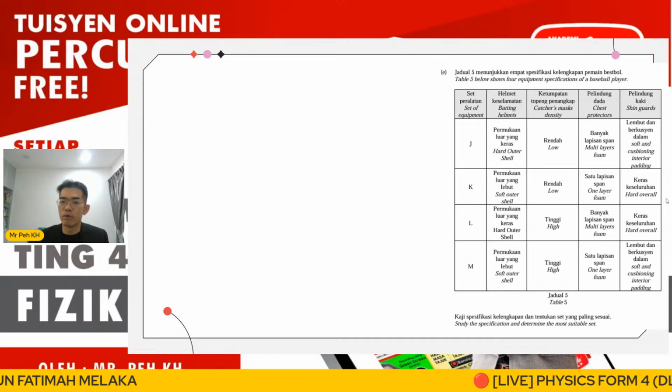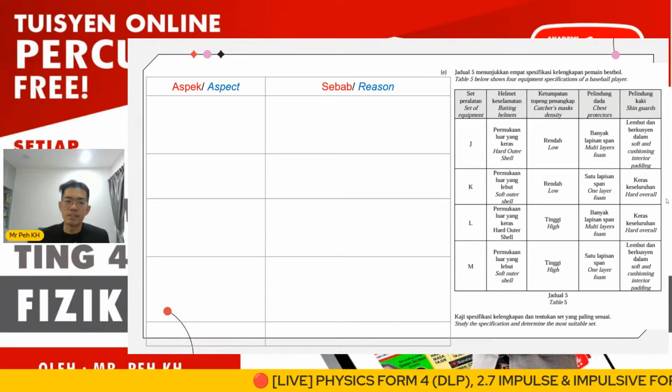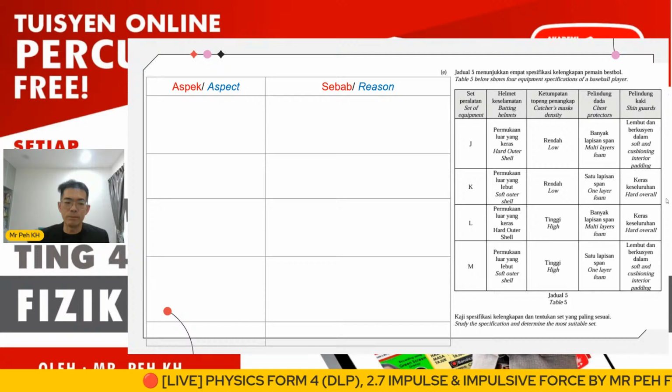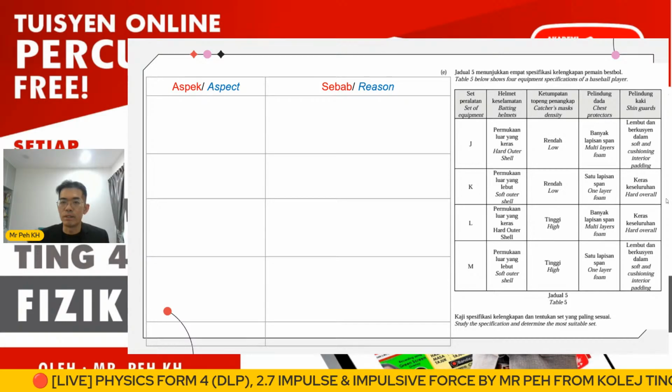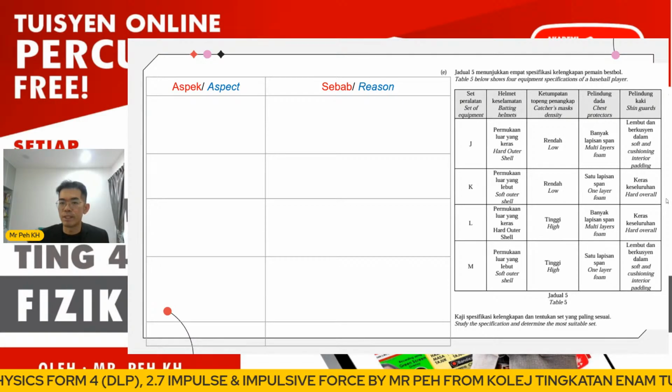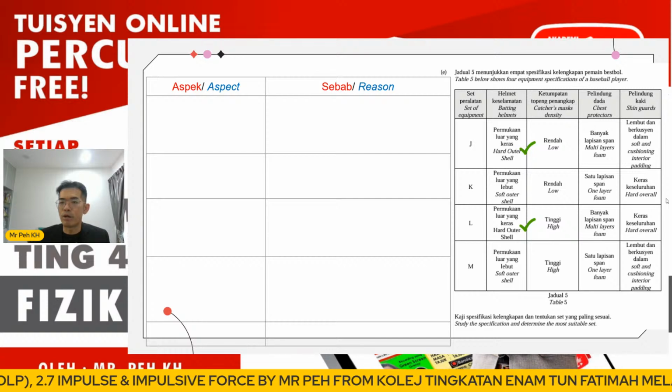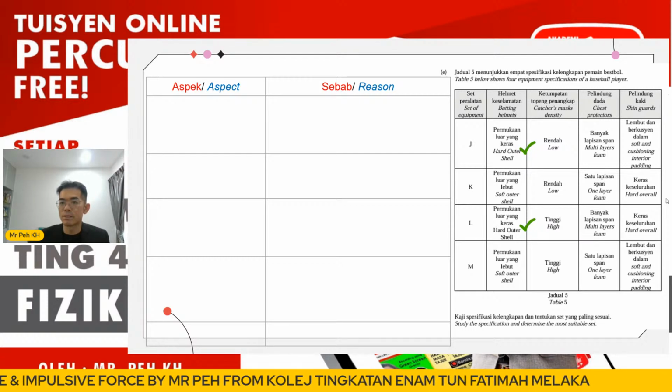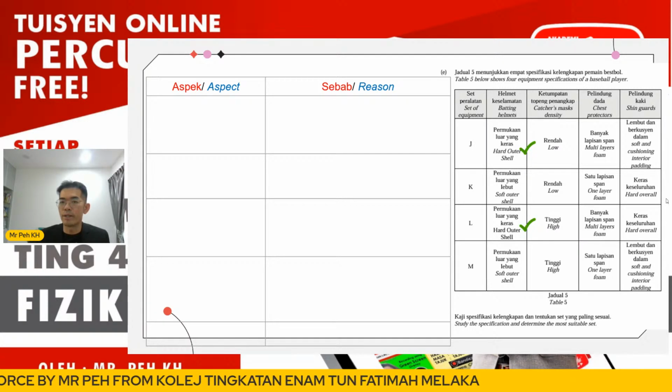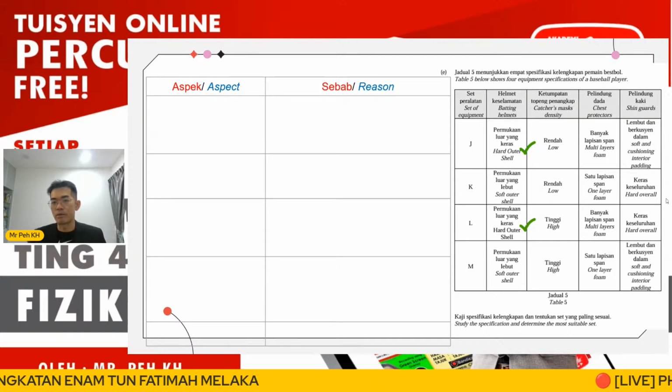Okay, so first, the batting helmet. Actually, the answer should be in the table. I think we advised this most of the time already. So for the first, the batting helmet, we should choose hard. Why? Just now we explained it should be soft because it can increase the time of impact, so that it decreases the impulsive force.